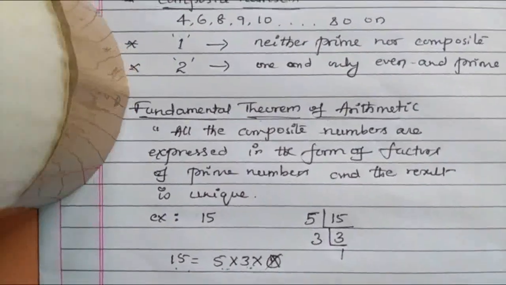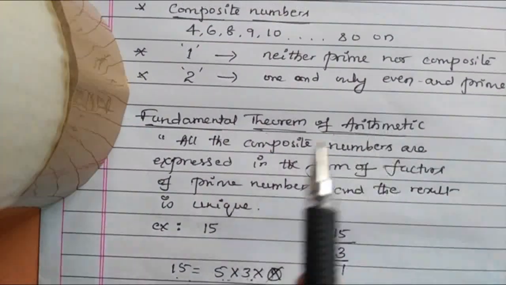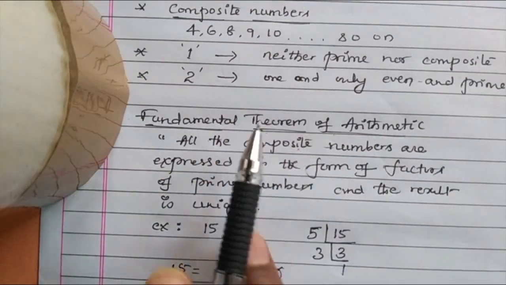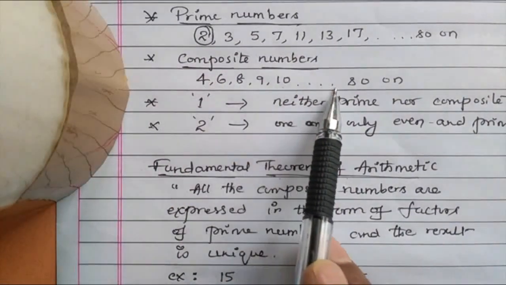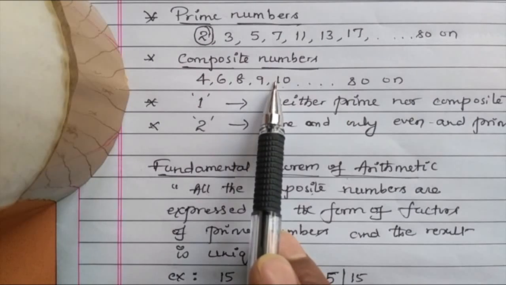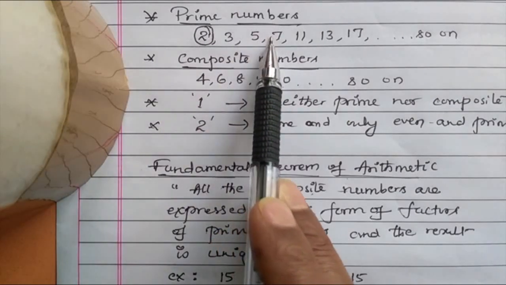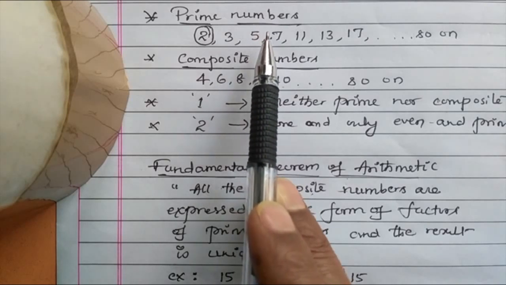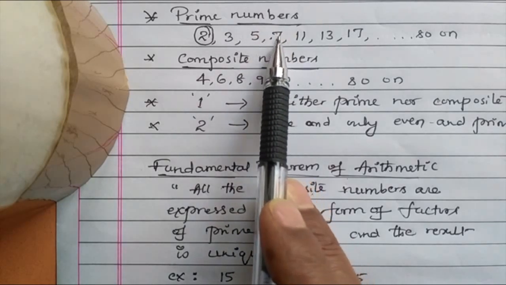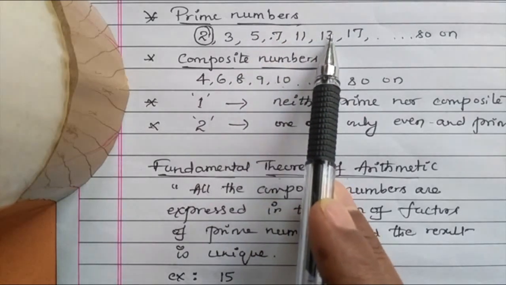So that is the meaning of the fundamental theorem of arithmetic. Any composite number you select from this series, you can factorize in the form of primes. But a prime number you cannot factorize. The one and only factorization possible is just 7 into 1, 11 into 1, 13 into 1, that's it.